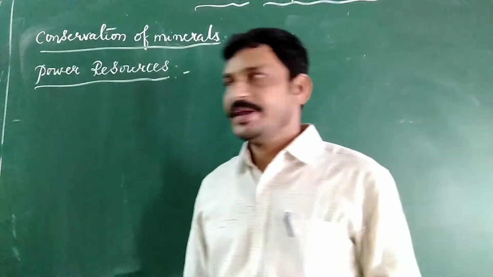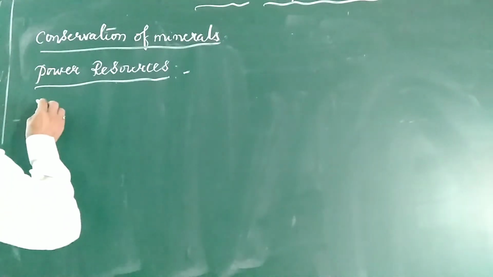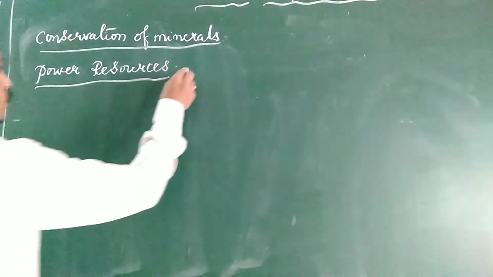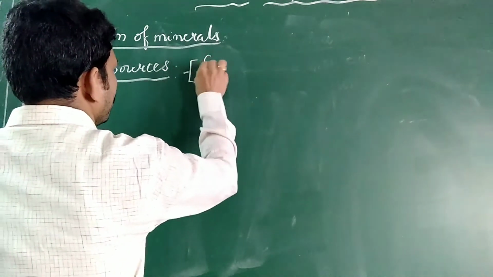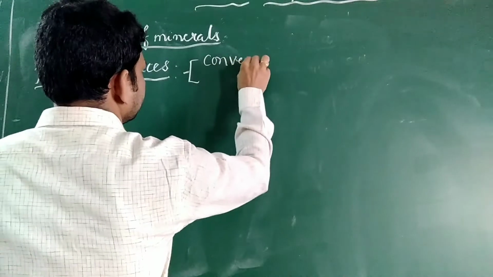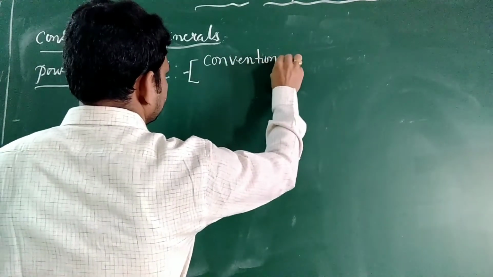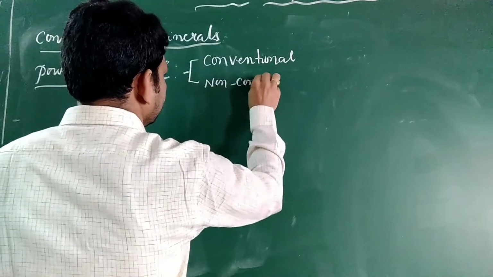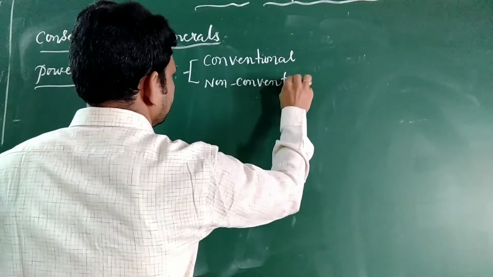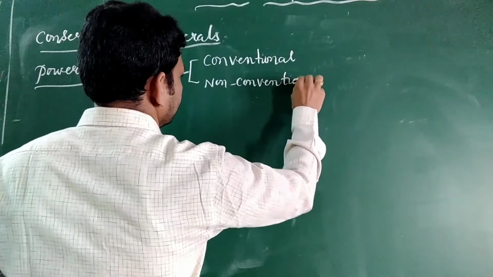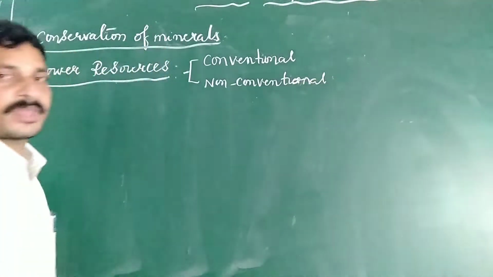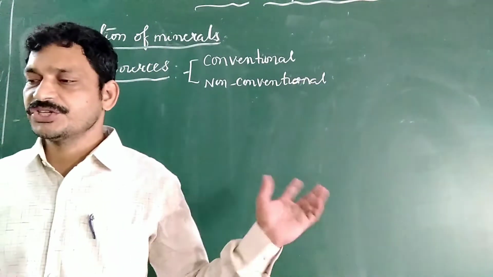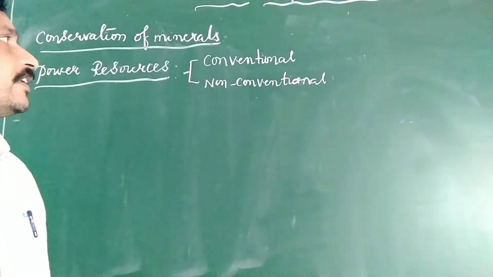Power resources may broadly be divided into two types: one is conventional and the other is non-conventional. Power resources are classified into conventional and non-conventional resources.